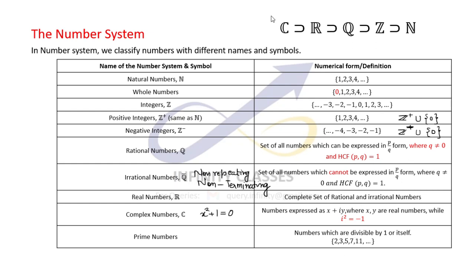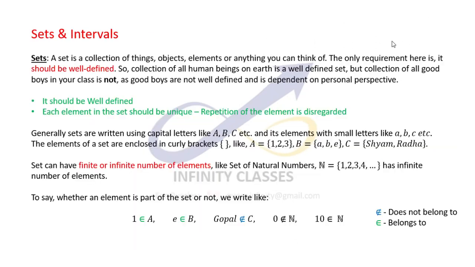I've given you this very basic concept altogether: the set of natural numbers is smaller than the set of integers, which is smaller than the set of rational numbers, which is smaller than the set of real numbers, which is smaller than the set of complex numbers. So this is a very important concept. We should understand this and use this whenever required.